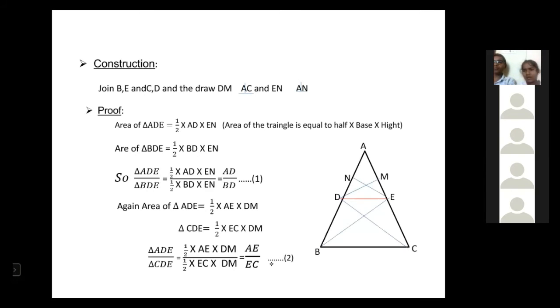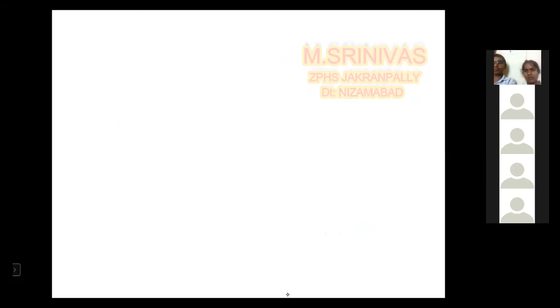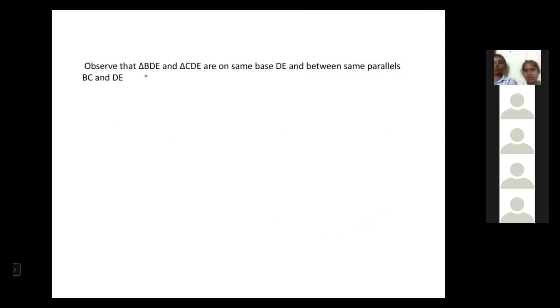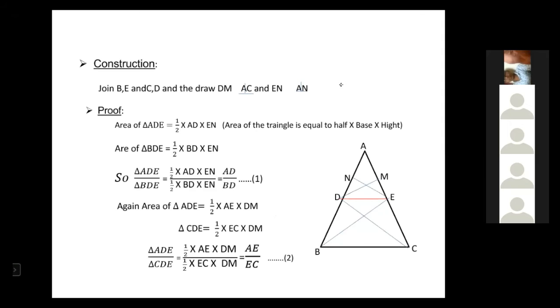Now consider equations 1 and 2. Observe that BDE and CDE are on the same base DE and between the same parallel lines.